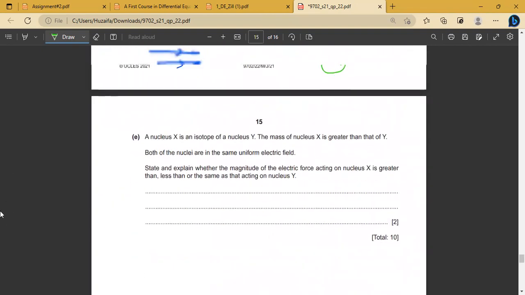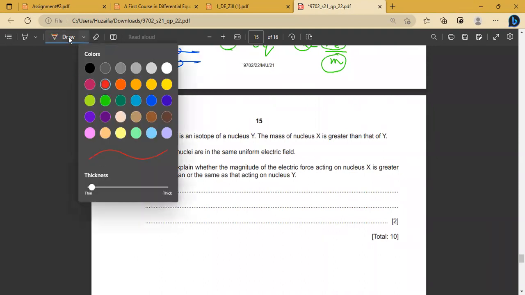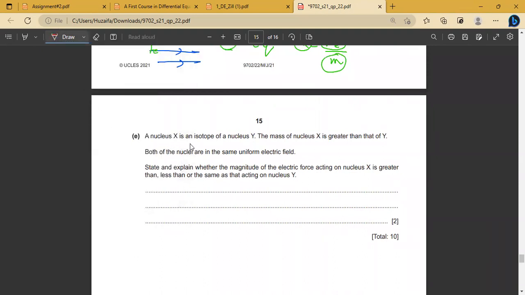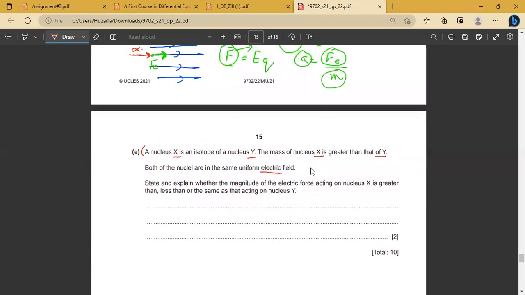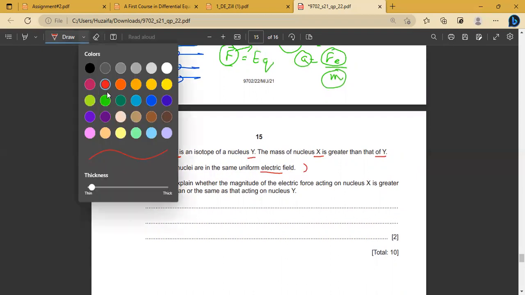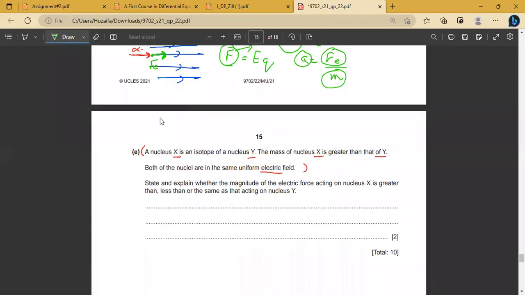Now talking about part E. A nucleus X is an isotope of Y. The mass of nucleus X is greater than the mass of Y. Both the nuclei are in the same uniform electric field. Wait a second. Read till here and try to visualize the things. There are two nuclei, X and Y. X is an isotope of Y, so the proton number for both nuclei will be the same.